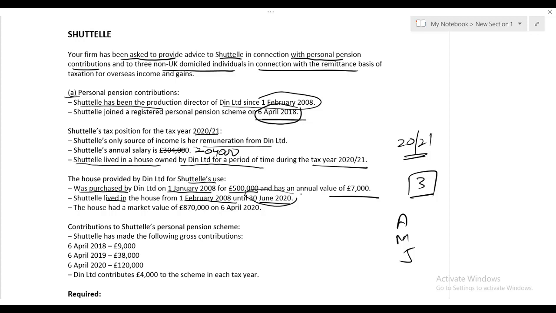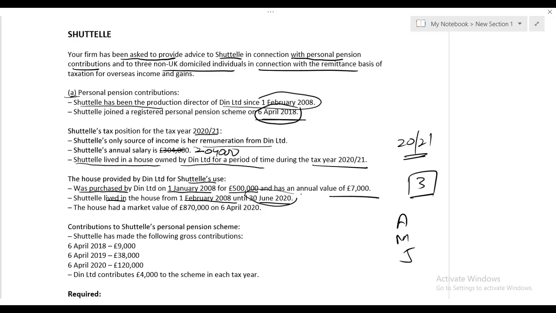Another very important concept. What is that? On 1st January 2008, Dean Limited purchased the property, and on 1st Feb 2008, the property was given to Shuttle. Which means that the 6-year rule cannot be applied. What is that 6-year rule, sir? Let me tell you.